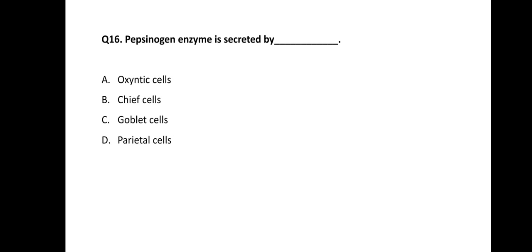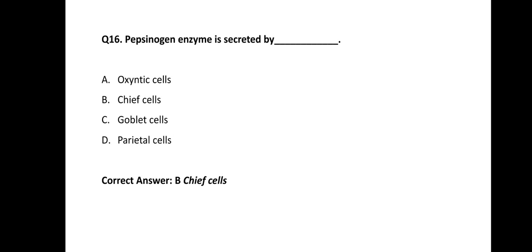Next one, question number 16. Pepsinogen enzyme is secreted by dash dash dash. Options are option A oxyntic cells, option B chief cells, option C goblet cells, and option D parietal cells. These are different cells of the gastric gland. So the pepsinogen enzyme is secreted by which of these cells? The correct answer is option B, chief cells.